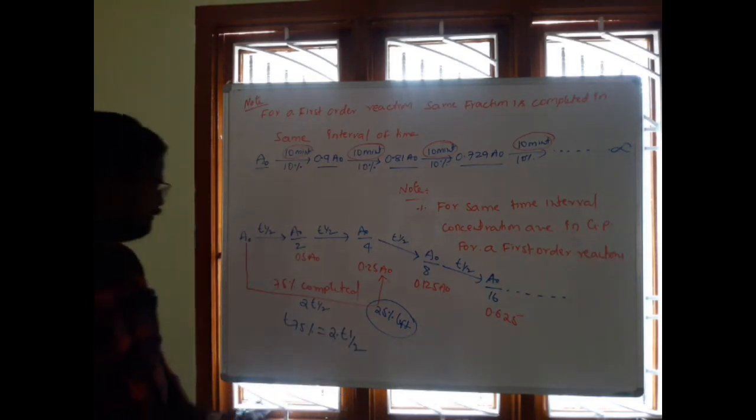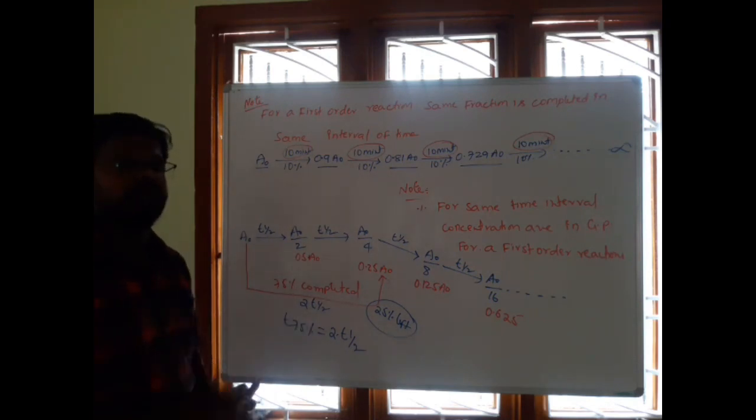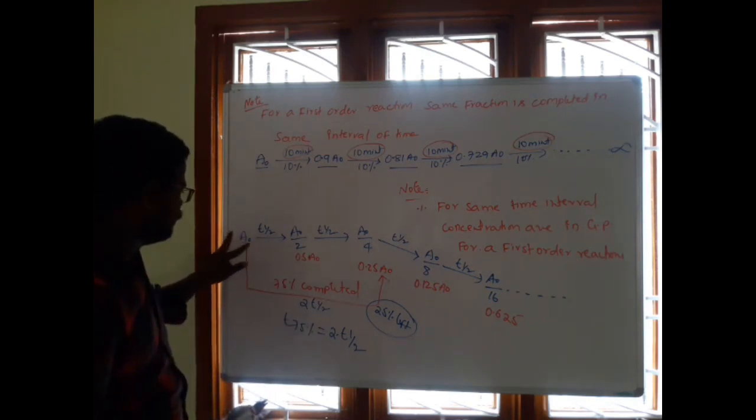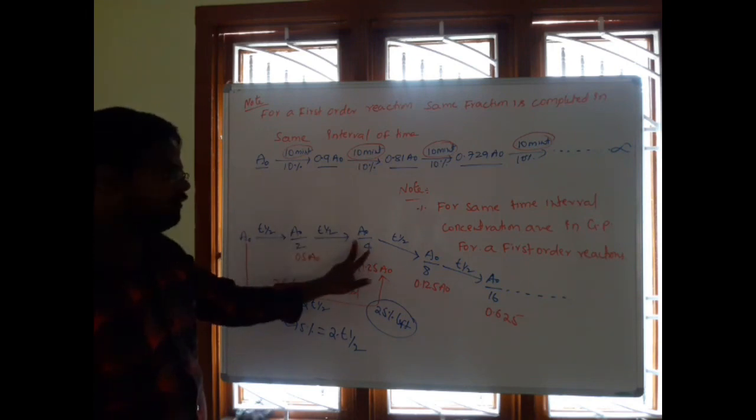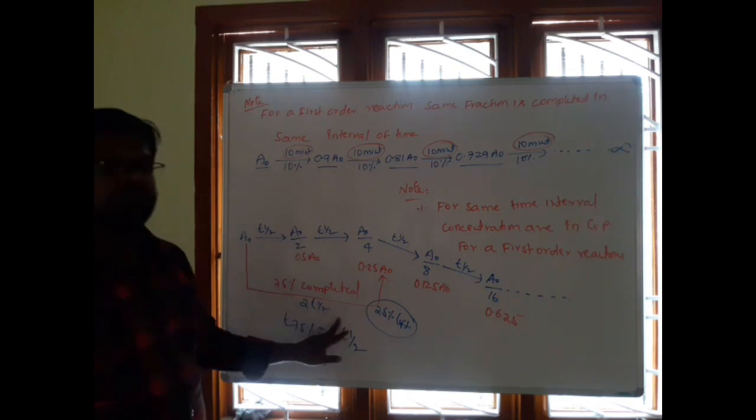See once again, it's very important for NEET and JEE problems. To decompose A naught to A naught by 4, 2 half-lives are taken.